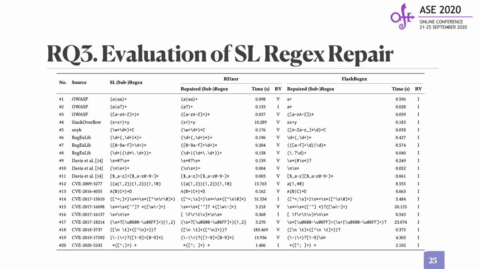Finally, we evaluate the ReDoS regex repair. Compared with Refixer, FlashRegex took less time to repair, while Refixer took up to 3 hours to repair one regex. In addition, after repairing, 16 out of 20 are still ReDoS vulnerable, while FlashRegex can repair all of them.